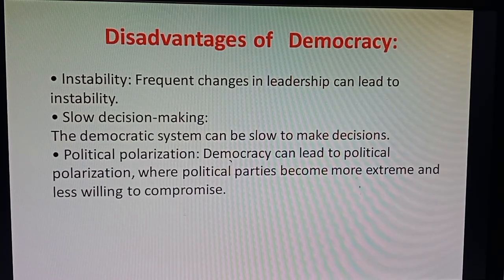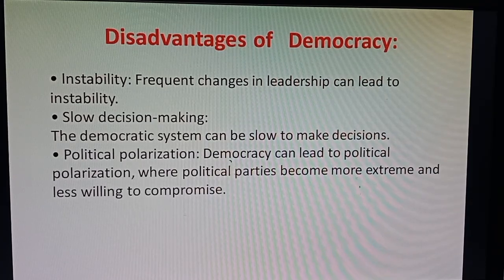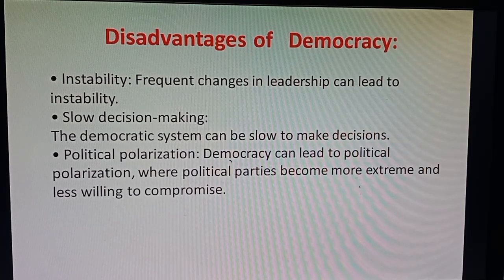We can see our current scenario. In the current scenario, what are we seeing? Sometimes blaming each other. This political party blames that one, that political party blames this one. This is what?